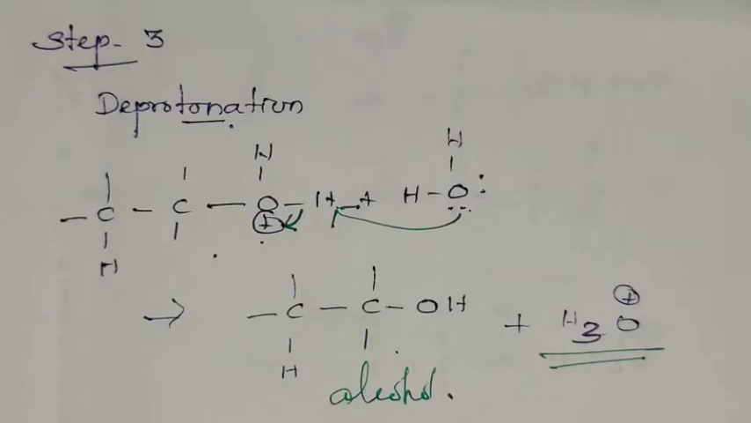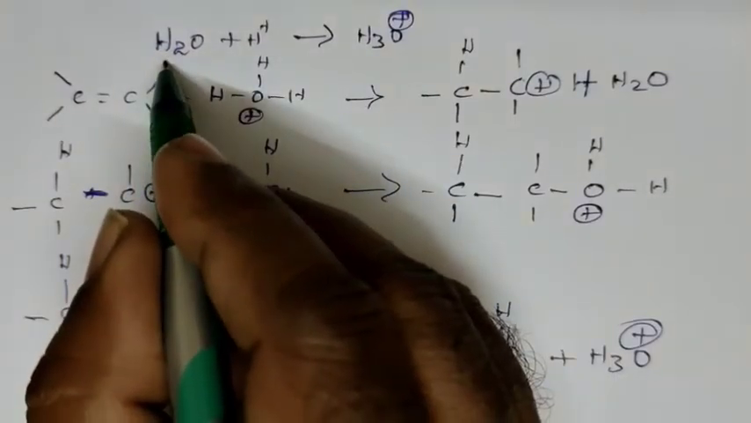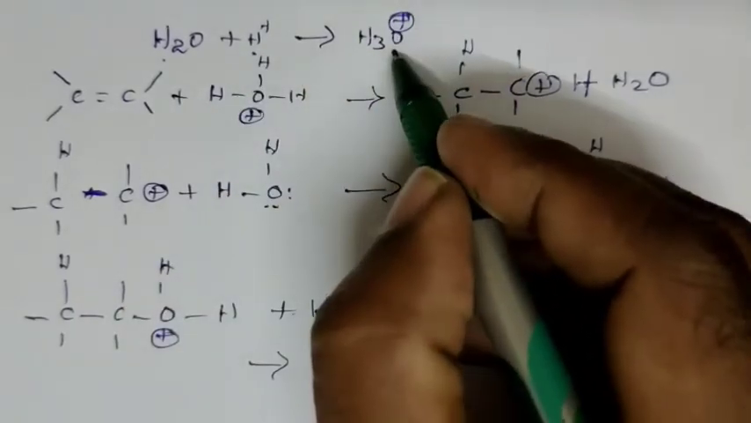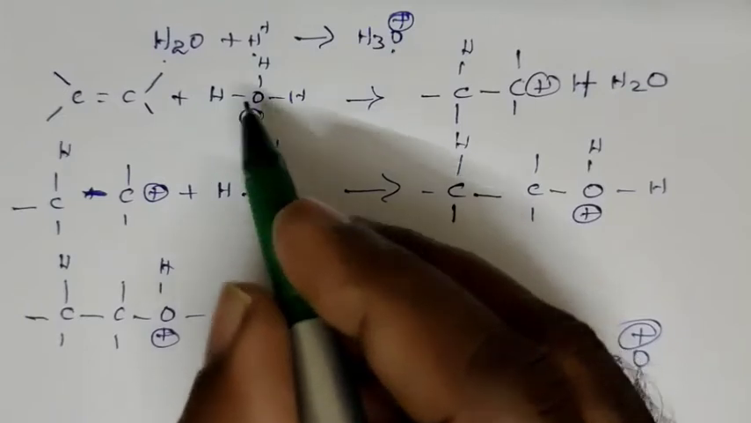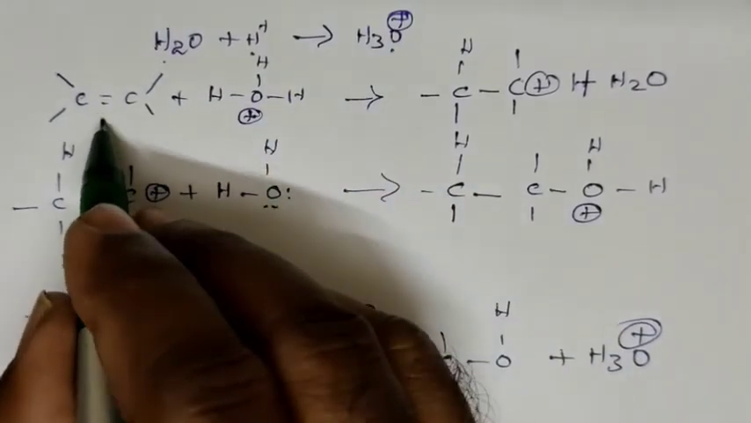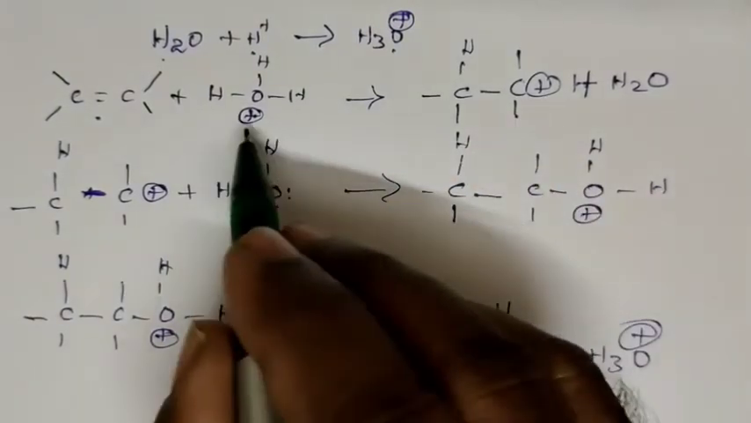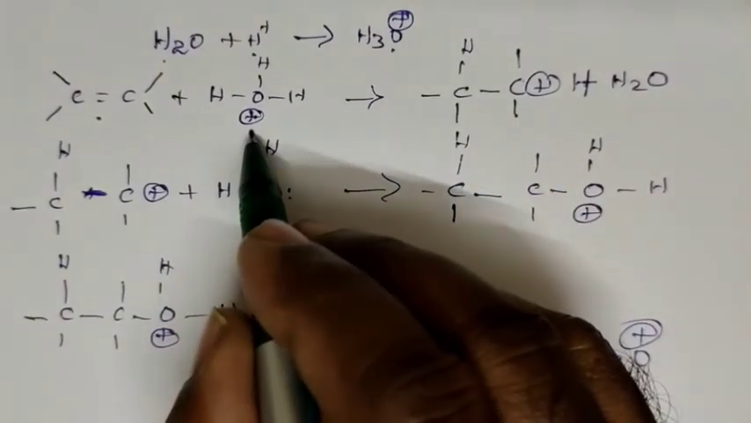This is the mechanism of acid catalyst hydration. The first step: a water molecule adds with the acid to form a hydronium ion. That hydronium ion reacts with the alkene to form a carbocation. This step is called protonation.